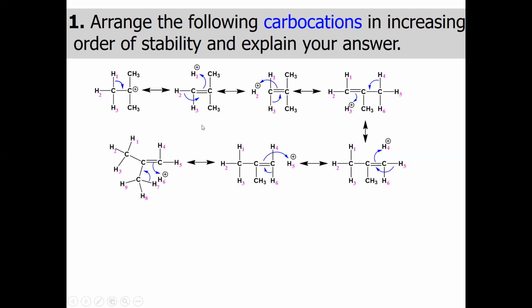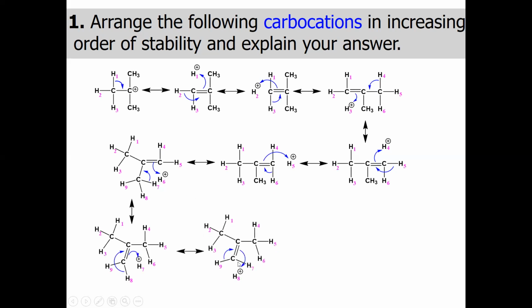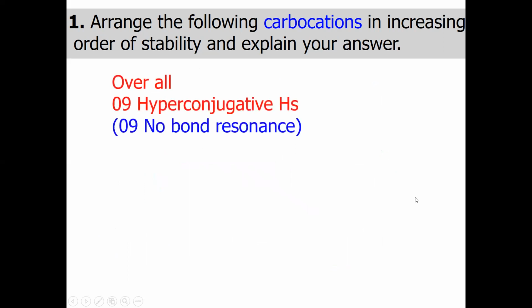Then the third methyl can make the hyperconjugative bond like in this way. The bond will shift here, and this pi bond will abstract the H6 proton, and you have this structure, and ultimately these are basically the hyperconjugative structures. So overall, it will reach its original position. Overall, this molecule has 9 hyperconjugative hydrogens, or we may say that it has 9 no-bond resonance structures.